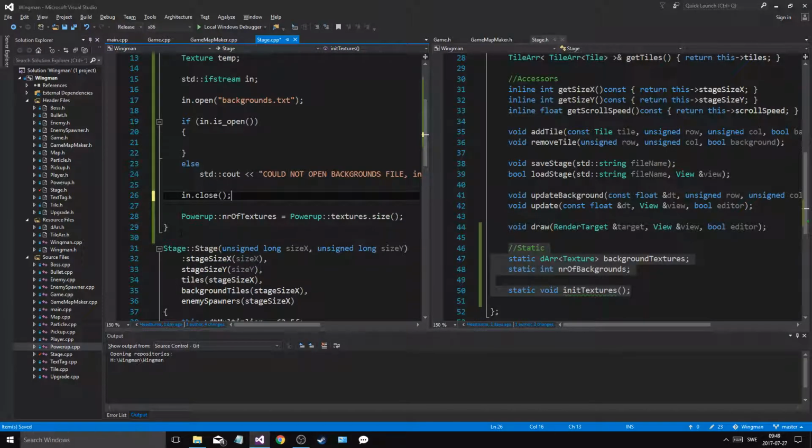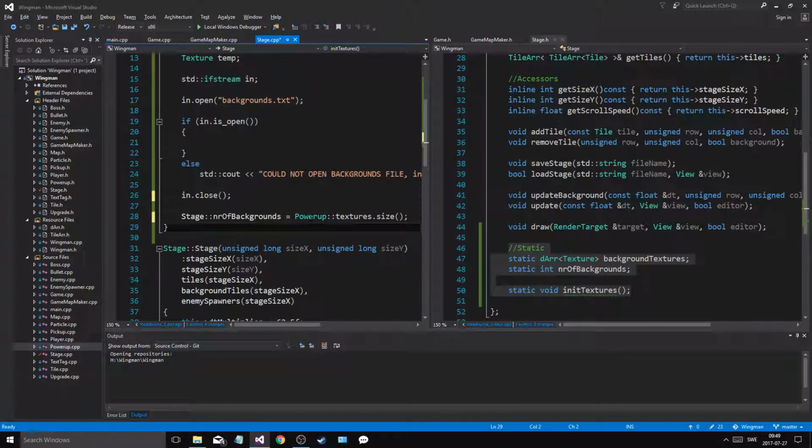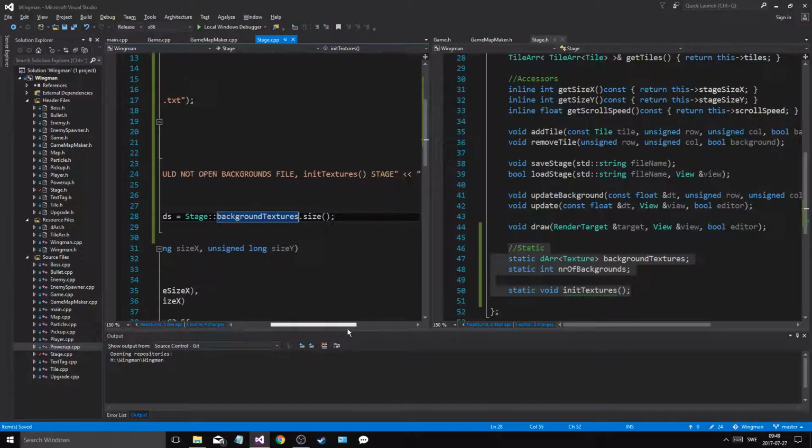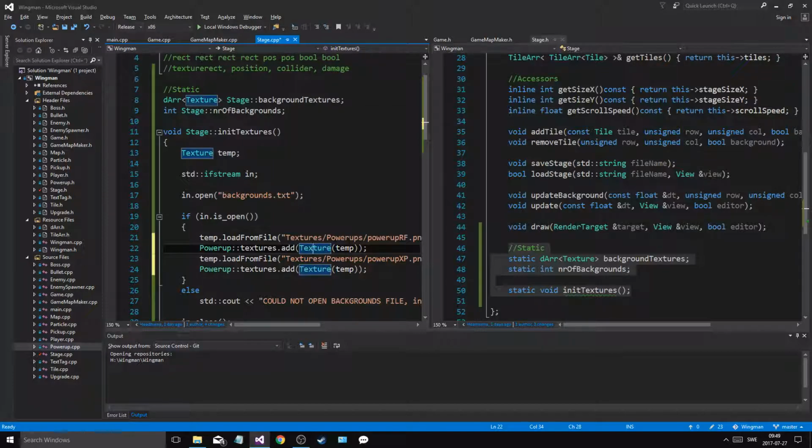All right, so stage number of backgrounds equals stage background textures, that's size. Perfect. And we'll just copy that there, textures.